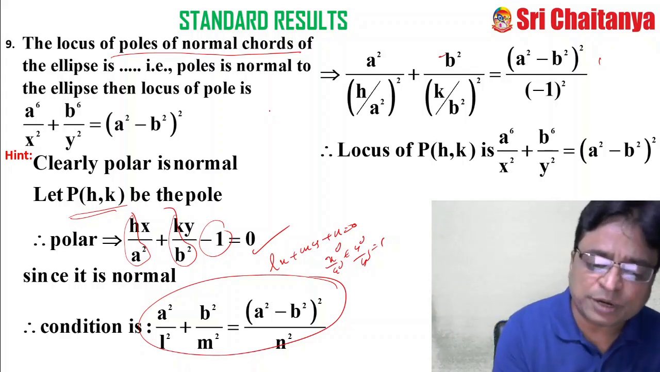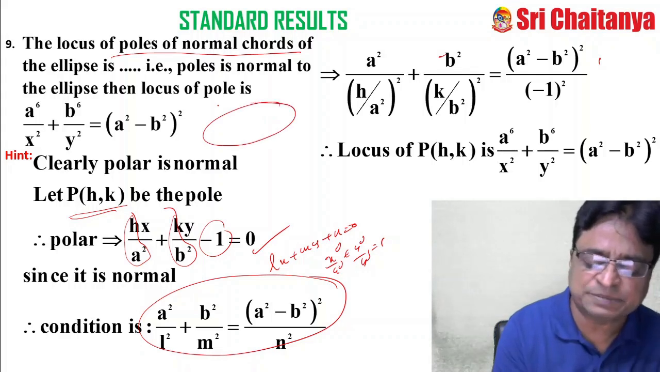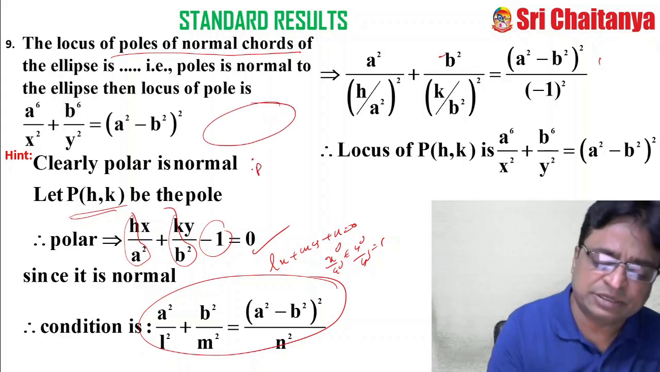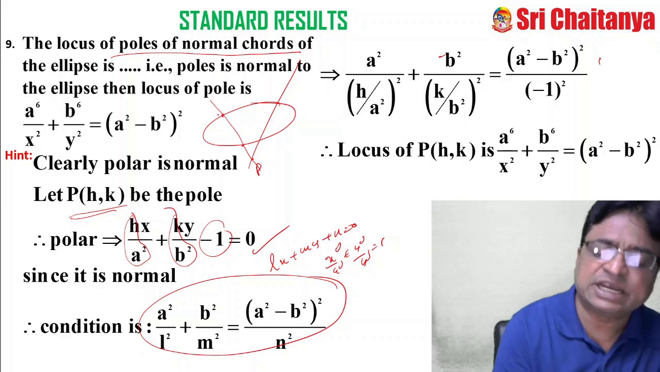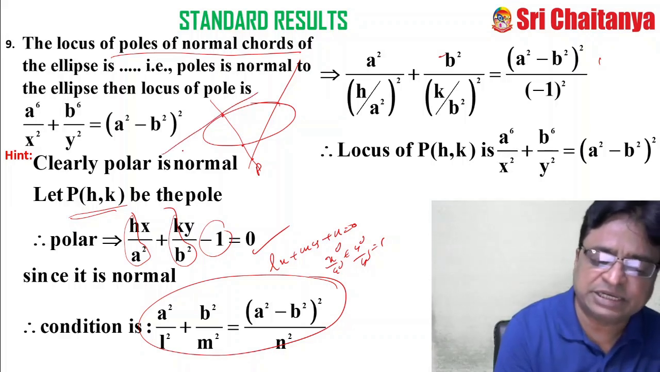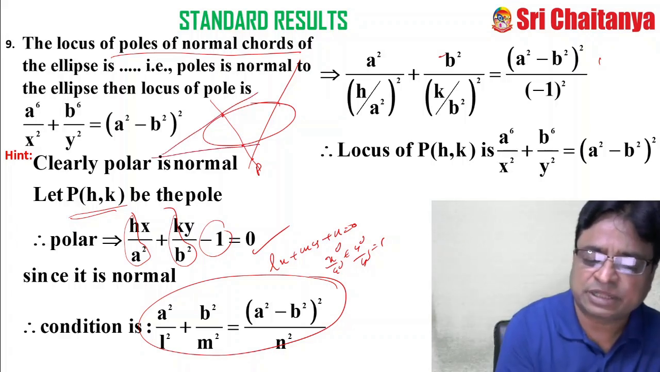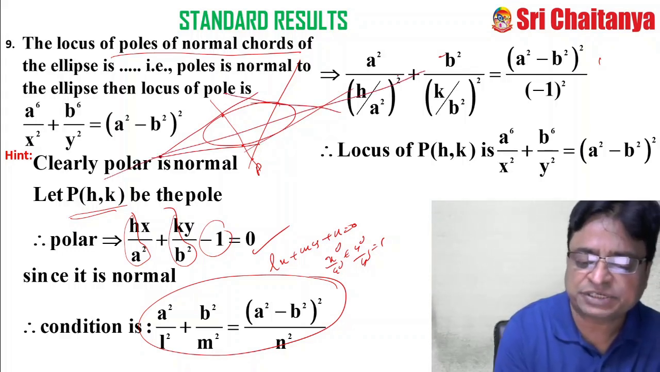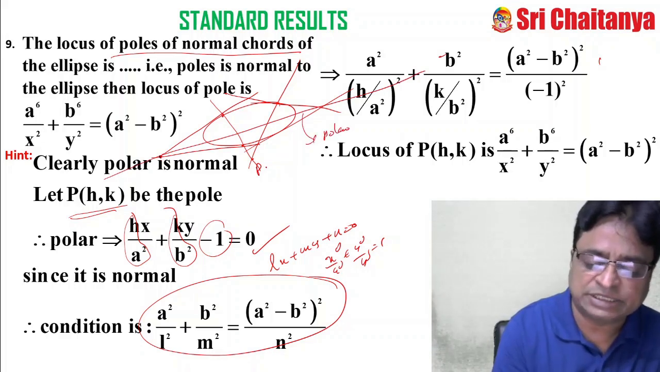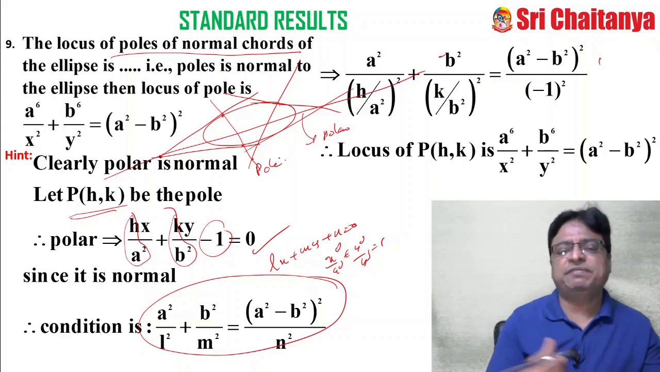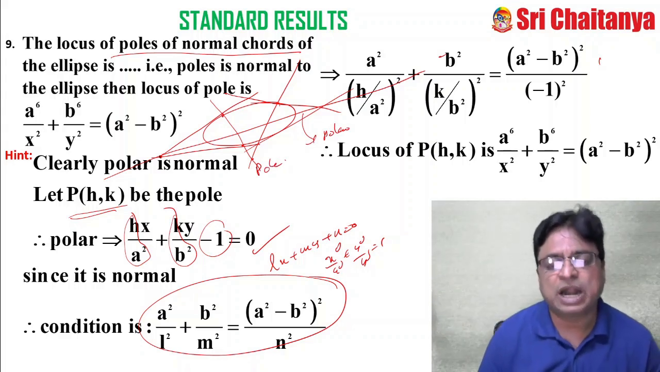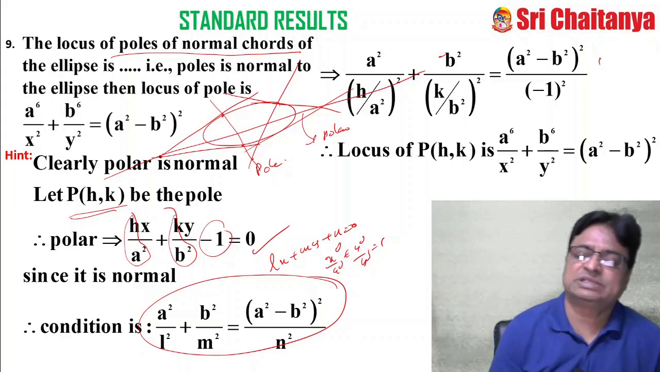Because what is the pole and polar definition? Suppose this is an ellipse and this is any point. Through this point, I can draw infinitely many chords. Suppose this is the chord which intersects the ellipse at 2 points. Draw the tangents at the extremities. Then the line which passes through the point of intersection of these tangents is nothing but the polar. And the point itself is called the pole. These are the definitions that we already studied in our previous lessons.